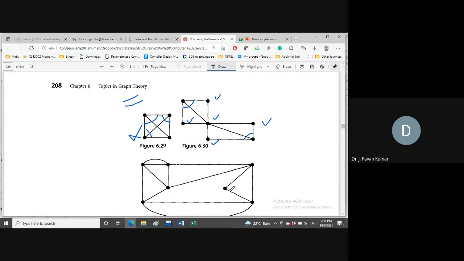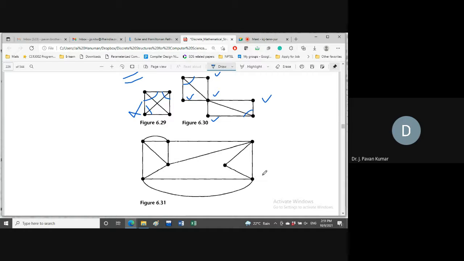Next, consider this graph, whether it is having Euler cycle or Euler path. We just have to find degrees of all the vertices. If you find one vertex with odd degree, then we can stop and we can conclude that Euler circuit will not exist. Now, 6.31 is having Euler cycle or path? Euler cycle. Why? Every vertex is having even degree.